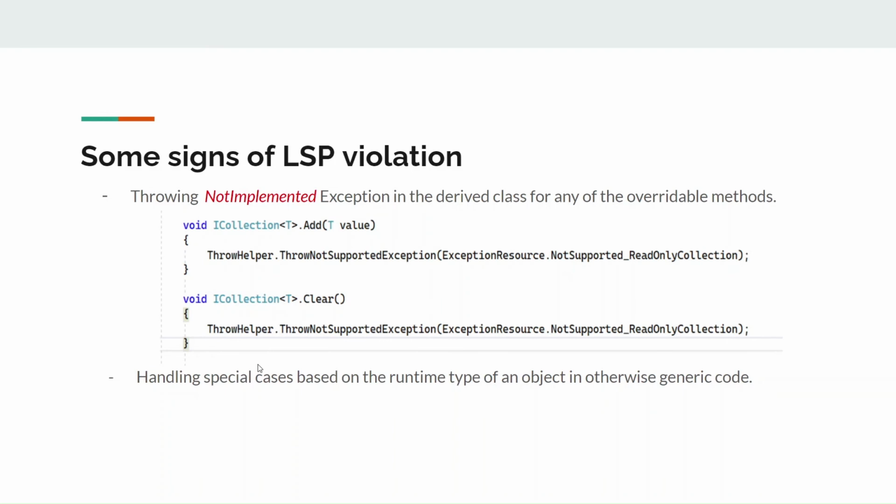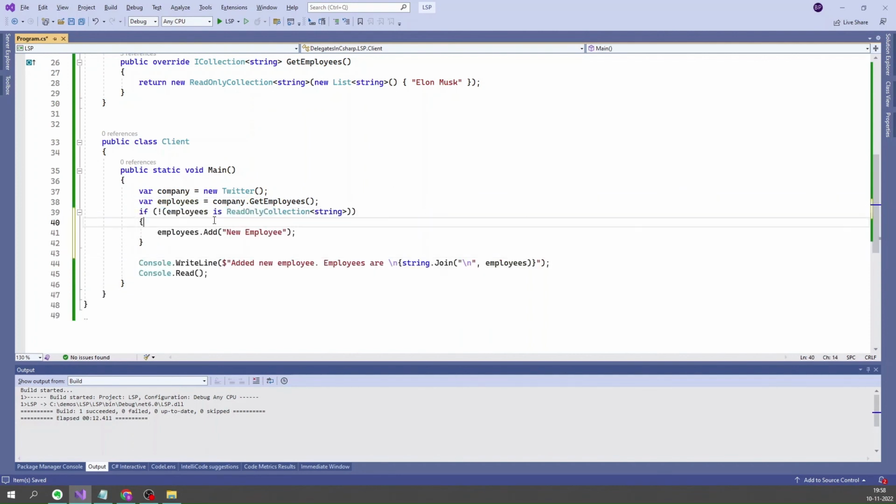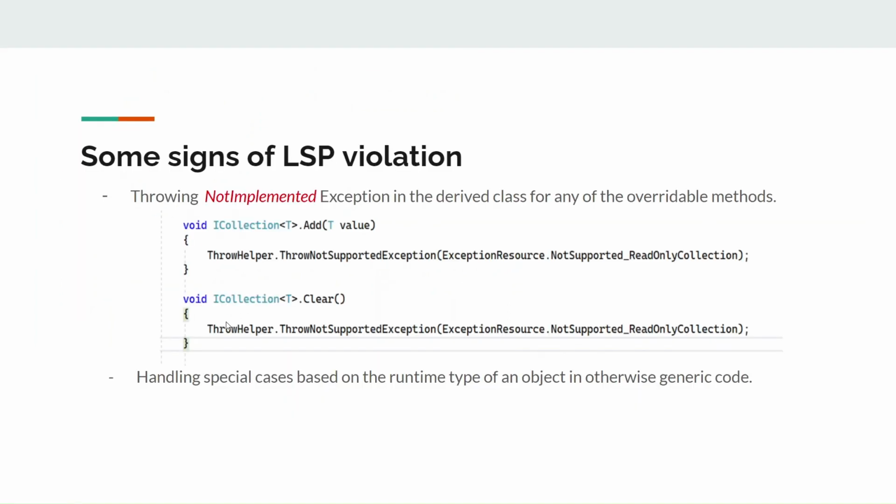What it means is, in our code, if I change this code to check if employees is a ReadOnlyCollection, then skip this, then this is what I mean by handling special cases based on the runtime type of an object in otherwise generic code. So these are some signs of LSP violation.